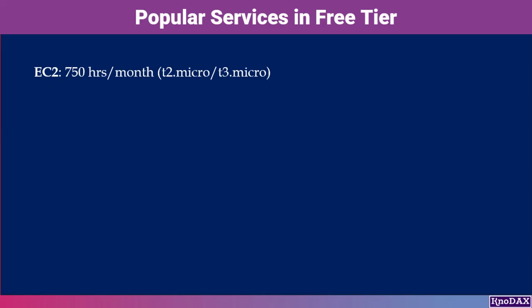With the AWS Free Tier, you get up to 750 hours per month of Amazon EC2 usage, enough to run one T2 micro instance continuously for a month, whether it's Linux or Windows. Amazon S3 offers 5 GB of standard storage each month under the free tier, ideal for storing files, backups, or static website content at no cost.